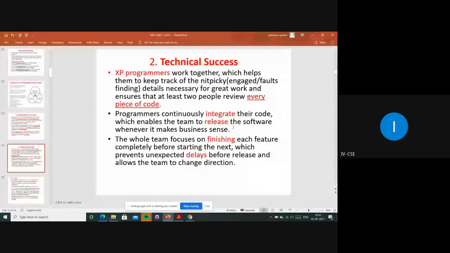They will be focusing on finishing, and before delays or anything happen, they will update all the changes and whatever requirements have been replaced, and provide that product to the customer without any technical issues, right? In that case we can say it is a technical success, right?